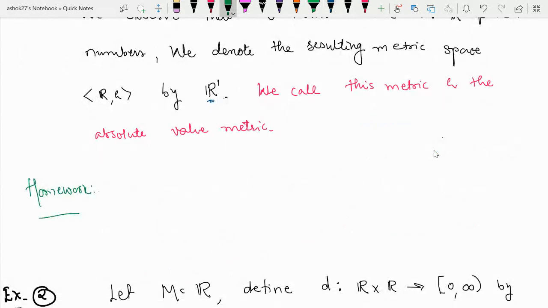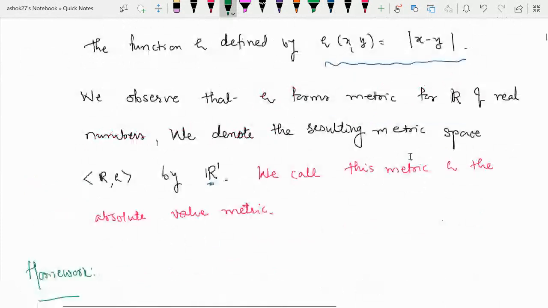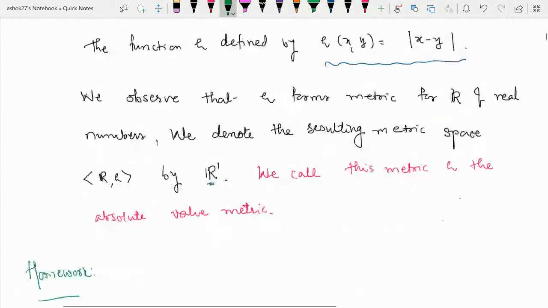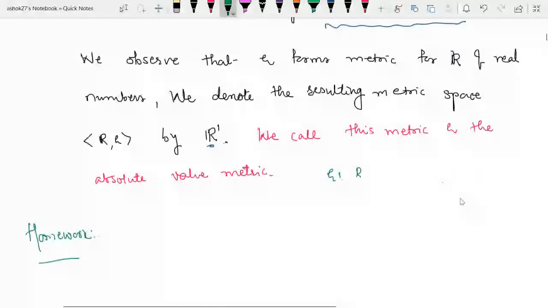So you can check at home this metric rho, which we define by rho of xy equal to mod x minus y, satisfies all four conditions of metric. So what is rho here? Rho is a mapping from R cross R to the set of positive real numbers, that is the closed interval 0 to infinity. And how is this rho defined? Rho is defined by rho of xy equal to mod of x minus y.